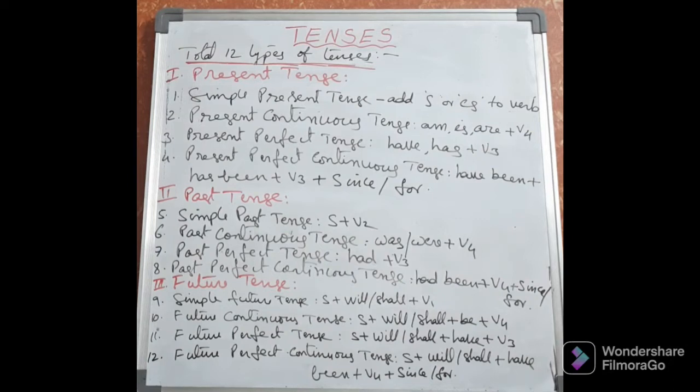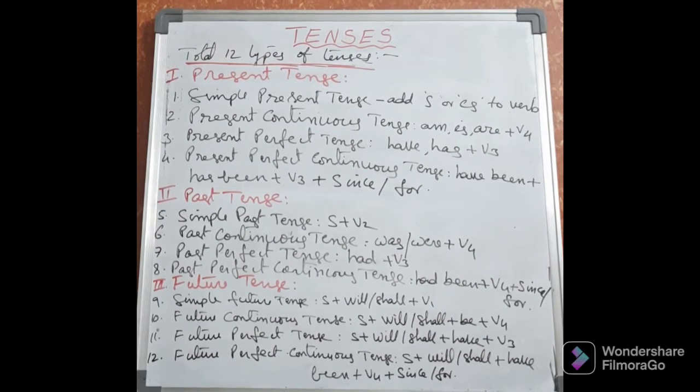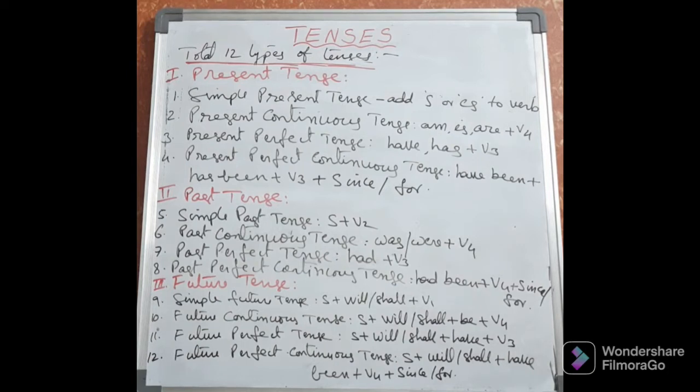Next, past continuous tense. In the past continuous tense, in the past the work started and was in progress. That type of sentences we write in the past continuous tense. Here we have to take the helping verbs was or were plus V4. Why do we take was? For singulars we take was, for plurals we take were. Plus V4, like go, going, write, writing, swim, swimming. In this way we have to add ing to the V1.